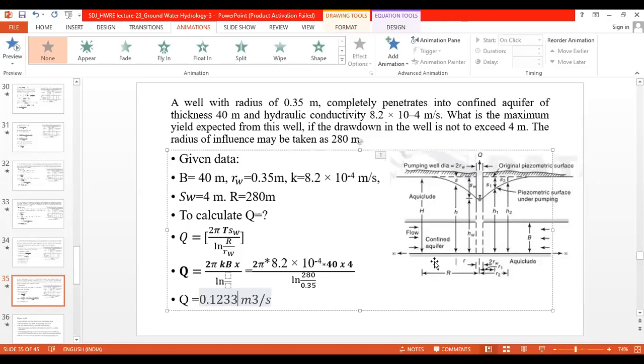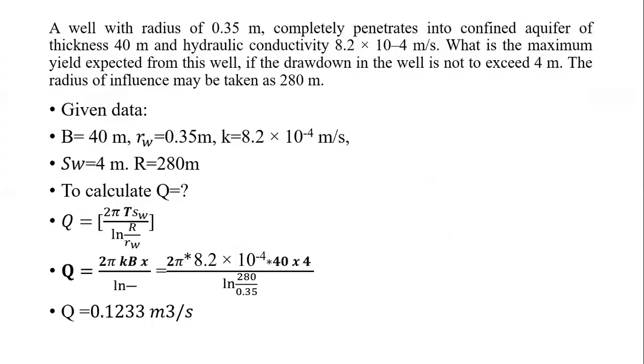Is this the correct one? Yes, sir. So the correct answer for Q is 0.1233 meter cube per second.